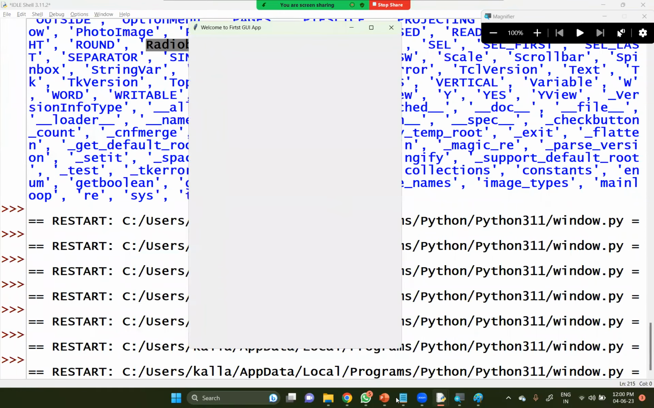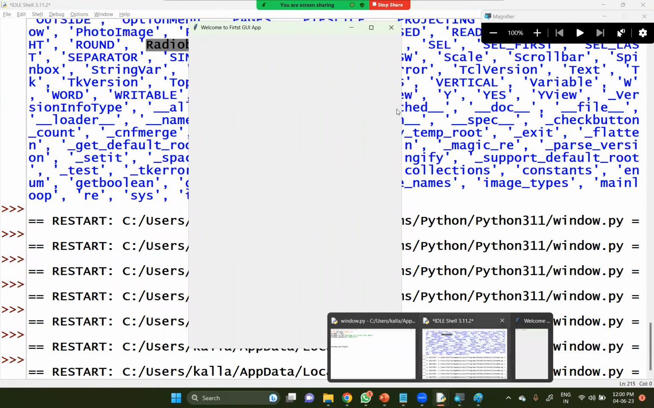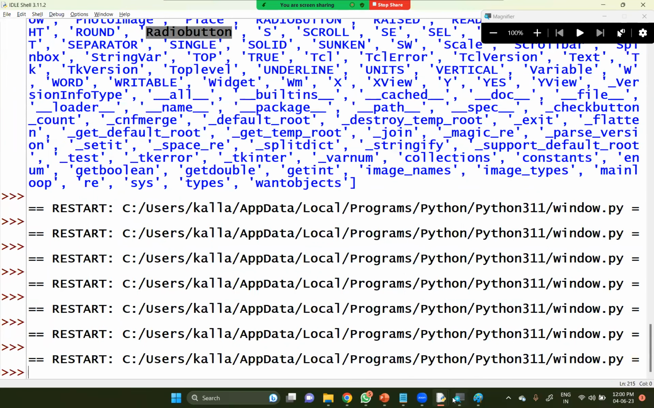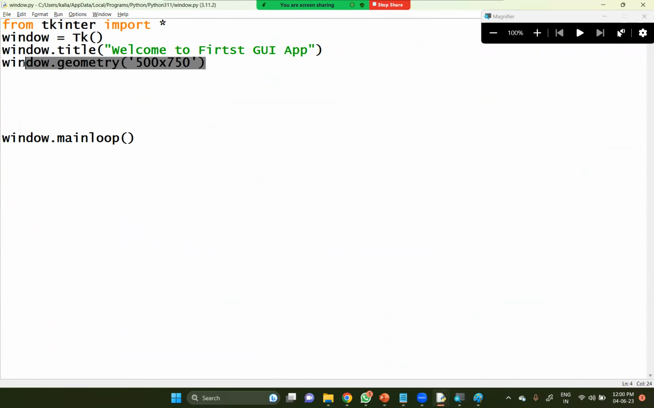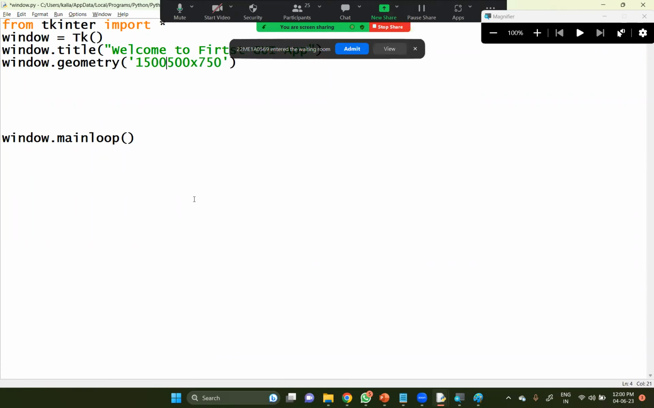Understand? So if you want to increase the size of your window, this is the way you have to increase it. Window.geometry is going to display the window with the proper size. So let me go ahead and display something here, 1500 by 1500 one more time. For example, 1500 by 1500.